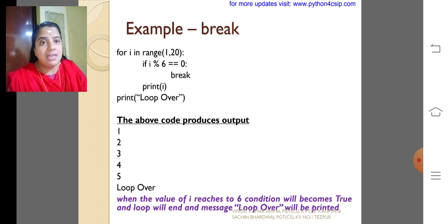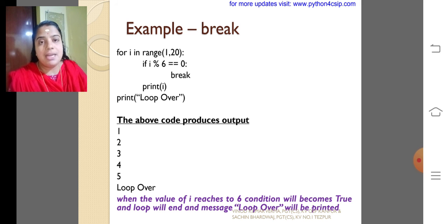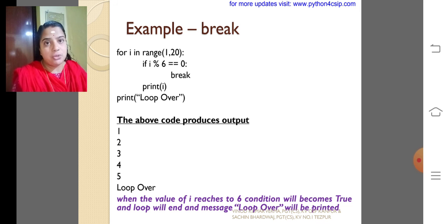I think you are all clear about how to use the break statement and the necessity for using it. The break statement is used for terminating the loop execution and allows the control to flow to the next sequential statement.